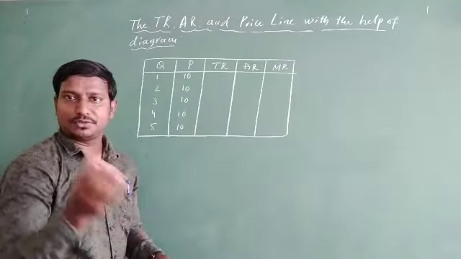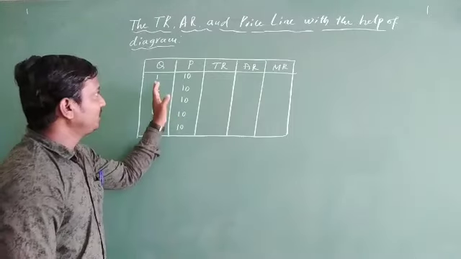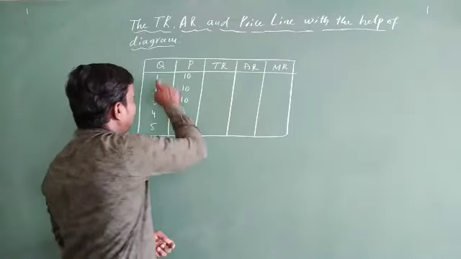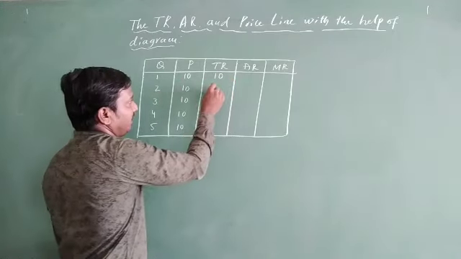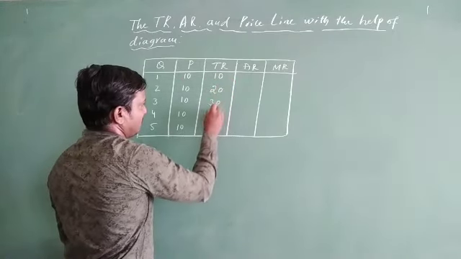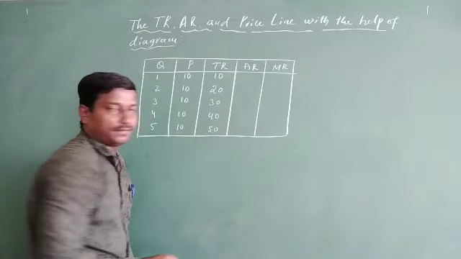How do you find total revenue? You know the formula to find total revenue: P into Q or Q into P. So now in this case it will be 10. 1 into 10 is 10, 2 into 10 is 20, then 30, 40 and 50.